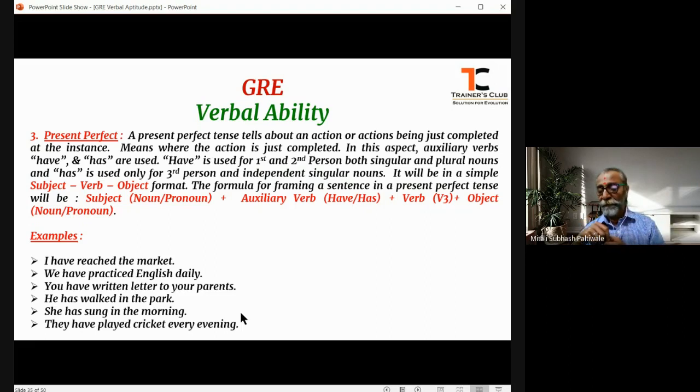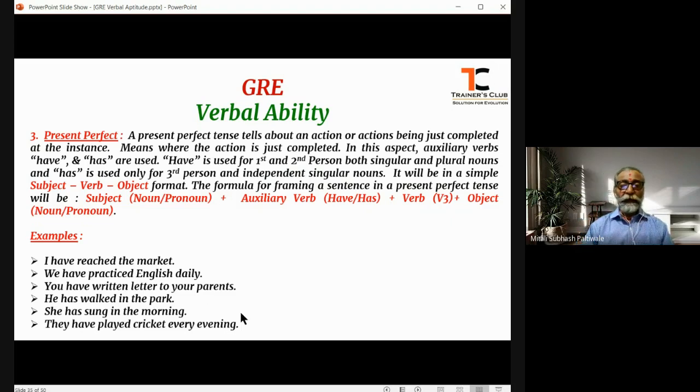They are independent, but it should be in the singular form. If the subject is in a singular form, that is either the noun or the pronoun, that is third person singular, not first person. That is why I am telling you, if the subject is a third person singular, again I am repeating this, then have is not at all used. Has is used to frame the sentence in present perfect tense.